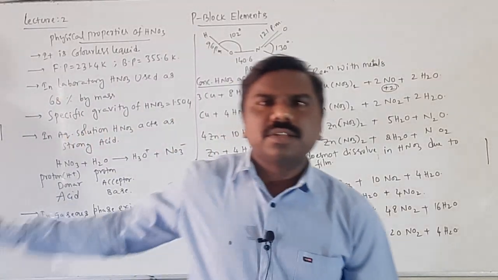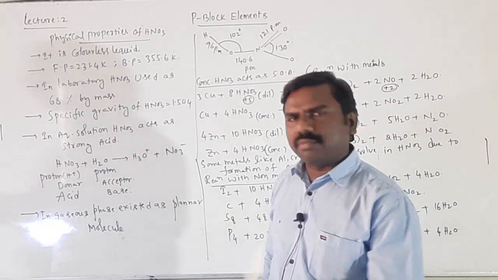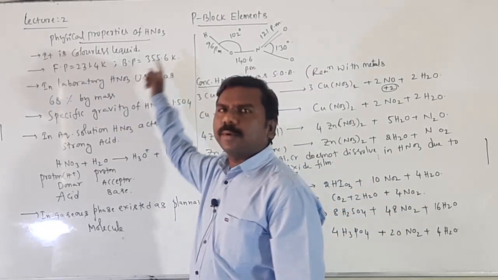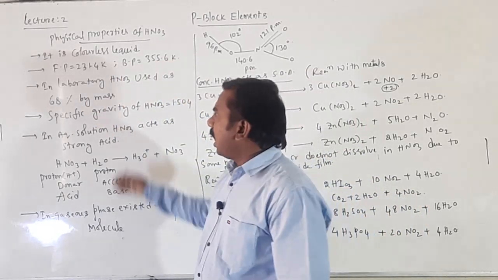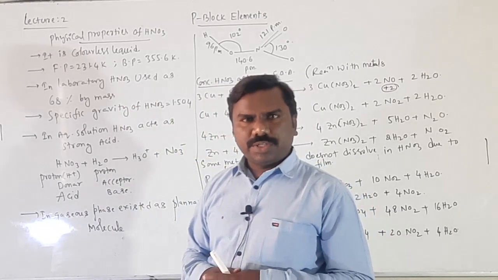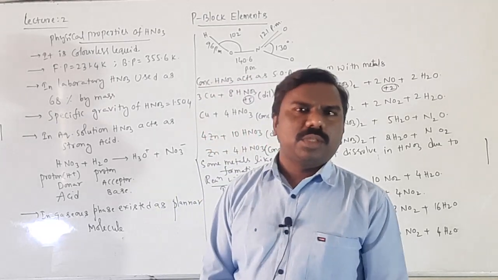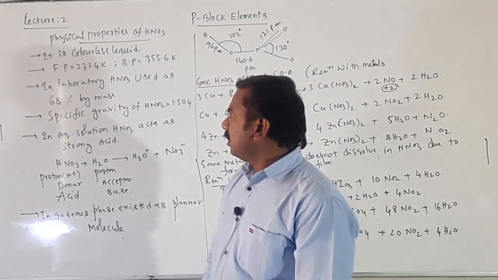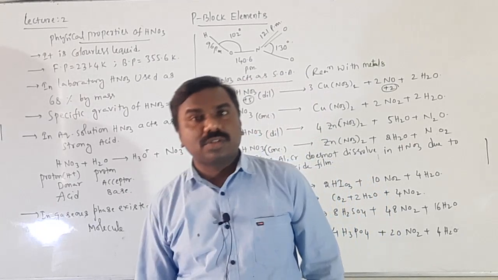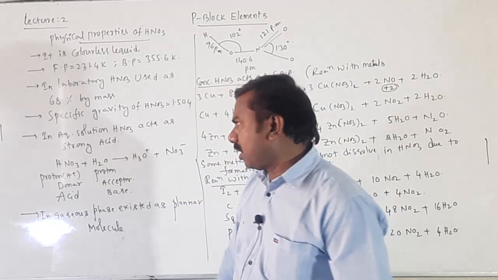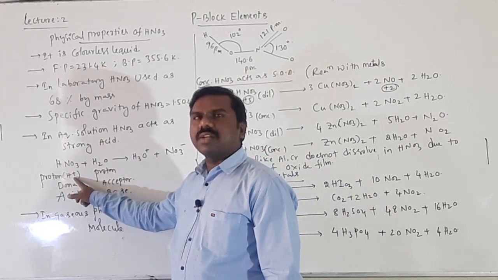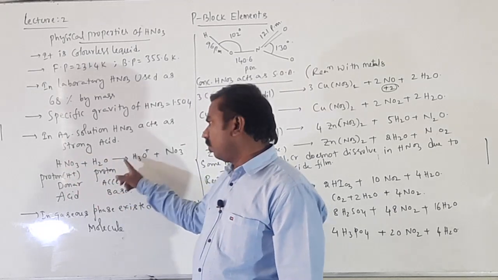So, few points I have written, students, which I told you just now to save your valuable time. It's a colorless liquid. Freezing point is 231.4 Kelvin. Boiling point is 355.4 Kelvin. And it is used in the laboratory as 68% by mass of HNO3. It means 68 grams of HNO3 present in 100 grams of solution. Specific gravity is 1.504. And in aqueous solution it can act as a strong acid because HNO3 donates a proton to water.